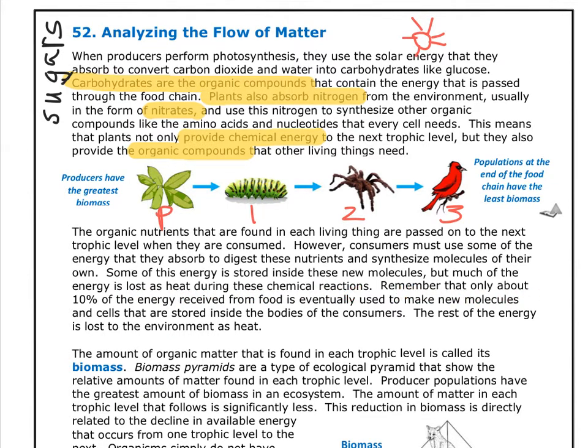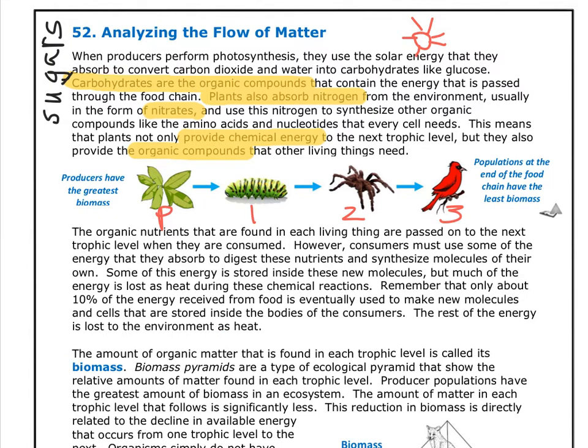Remember that only about 10% of the energy received from food is eventually used to make new molecules in cells that are stored inside the bodies of the consumers. The rest of the energy is lost to the environment as heat.